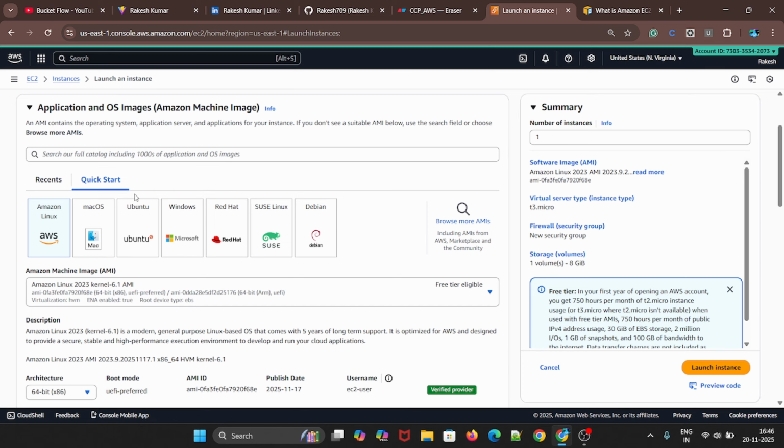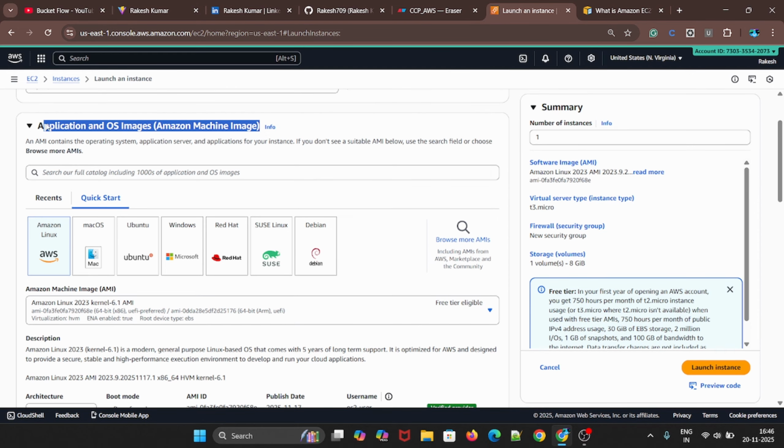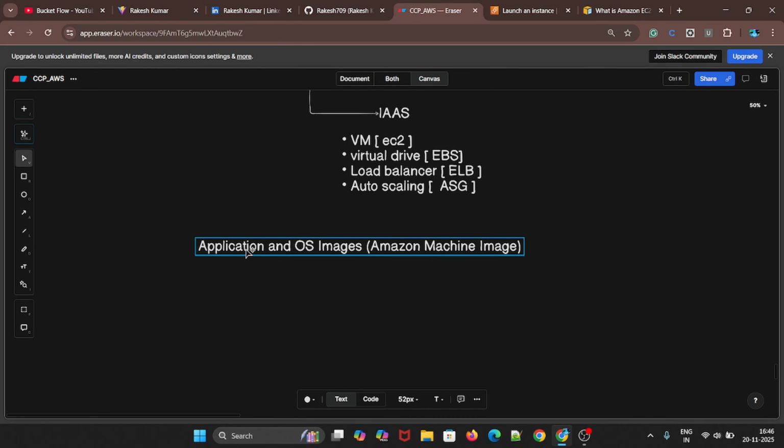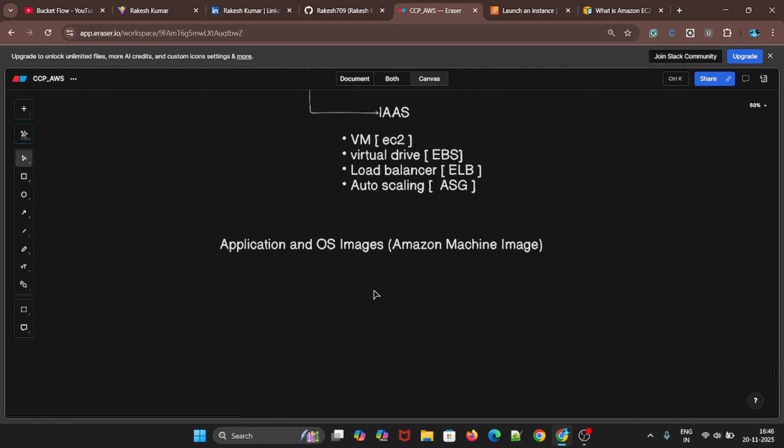we'll have many options. The first option is we need to select the OS, operating system. I will copy it here and we'll note it down one by one, so that you will get the overall architecture. In OS we have Linux, which is most popular in the cloud, and we have Windows, and we have Mac OS.